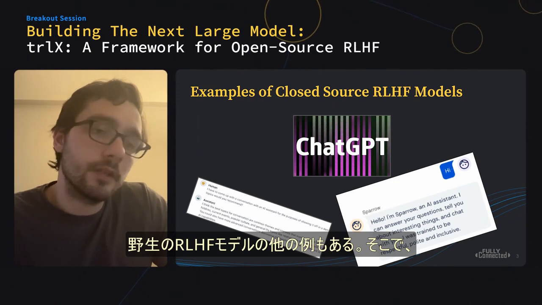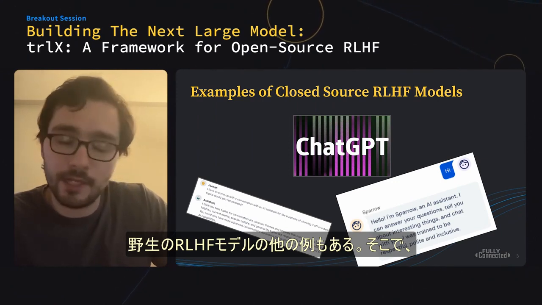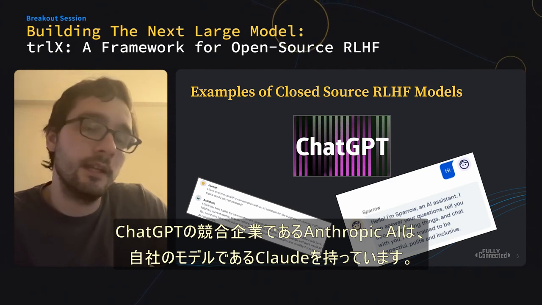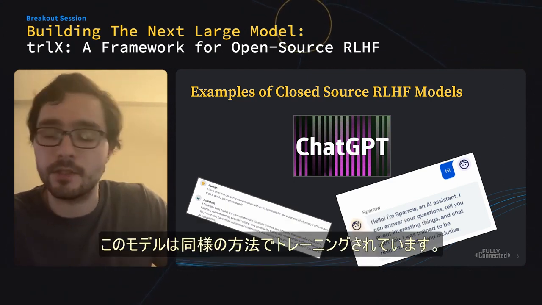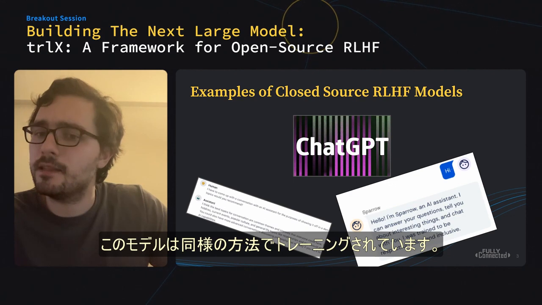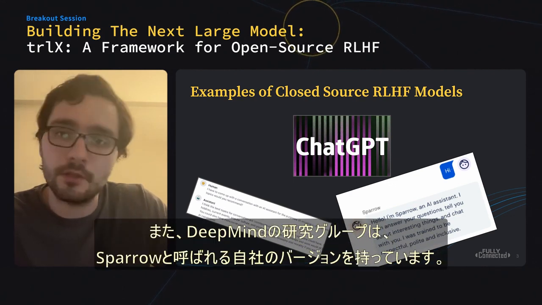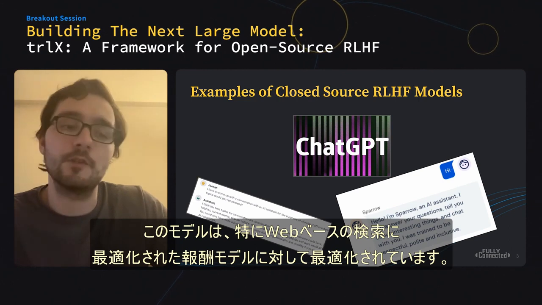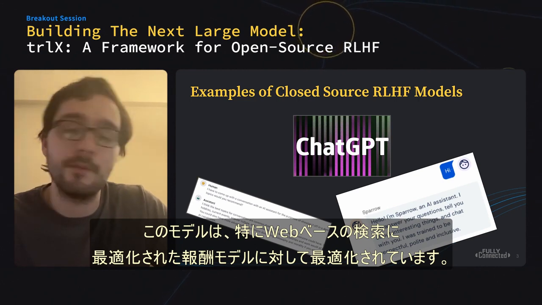However, there are other examples of RLHF models in the wild as well. So Anthropic AI, a competitor to ChatGPT, has their own model called Claude, which is trained in a similar way. And then the research group DeepMind also has their own version of this called Sparrow, which optimizes against a reward model specifically for web-based retrieval.